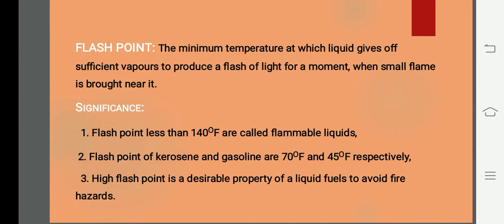Flash point is the minimum temperature at which the liquid gives sufficient vapor to produce a flash of light for a moment when a small flame is brought near it. This we call flash point. I'll repeat. Flash point is the minimum temperature at which a liquid gives sufficient vapor to produce a flash of light for a moment when a small flame is brought near it. So this point we call flash point. Is it okay? I think you can understand this.